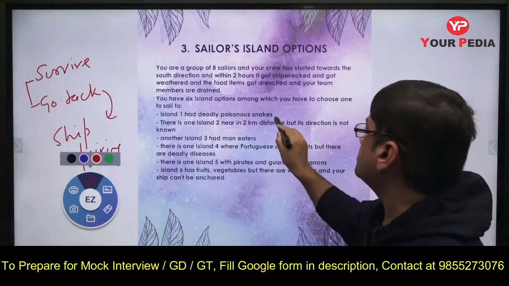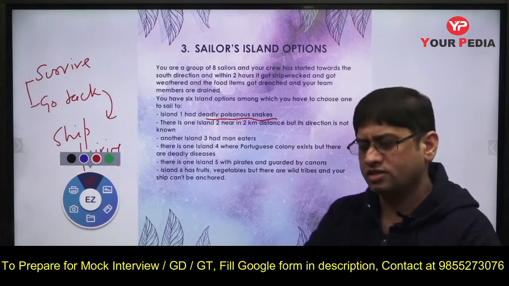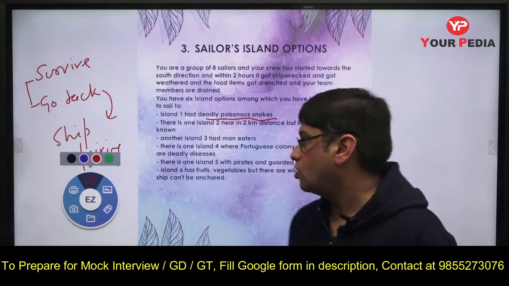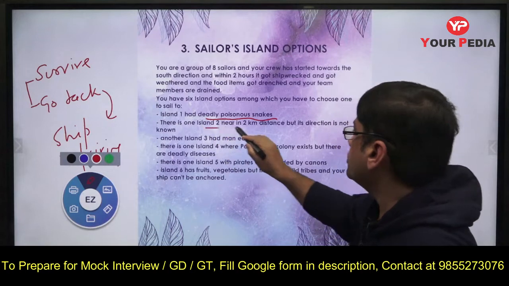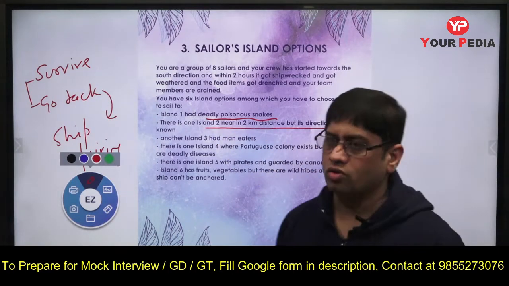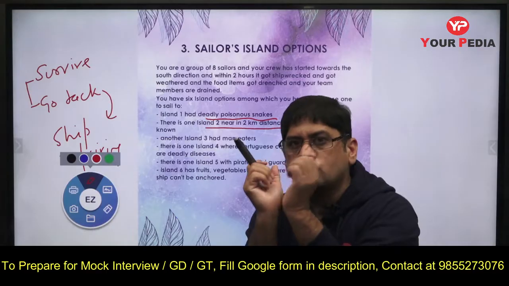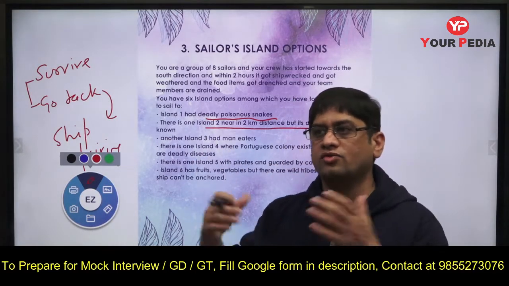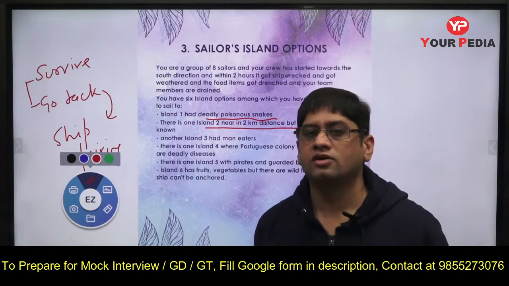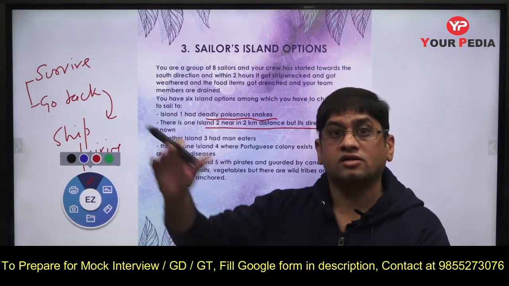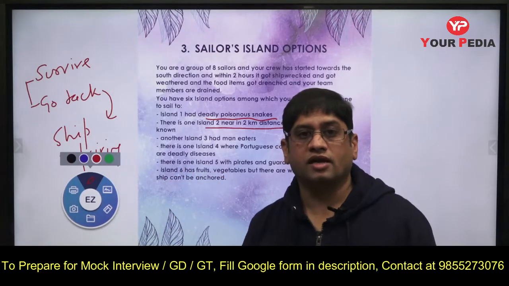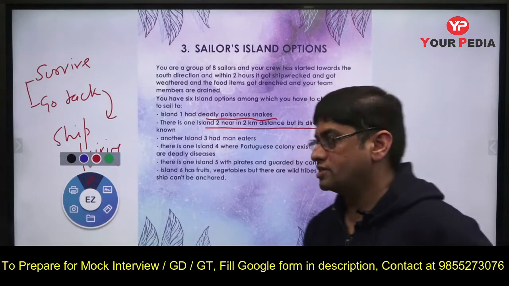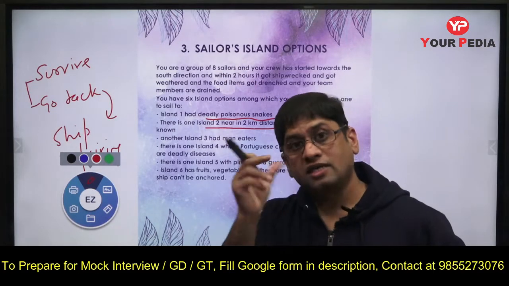Now island 1 has deadly poisonous snakes. See, poisonous snakes are there, you can survive it also, but why take the risk? Let's see. Let's not decide on one as of now. Island number 2 is 2 km distance, but its direction is not known. Now the only trouble is, even if you have a telescope inside your ship and you identified that there is an island, how do you ensure that you will repair your ship there and you will have food to eat there? There is no guarantee that that island must be having food or something like that. So let's keep this also as an option as of now, neither accept nor reject. And in this kind of solutions, rejection is also one of the options.